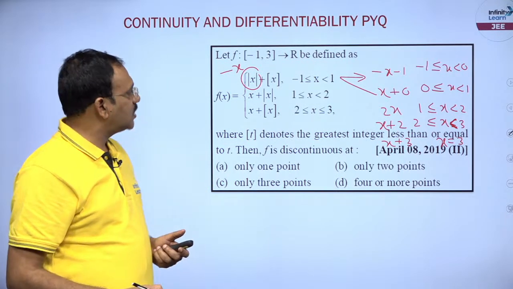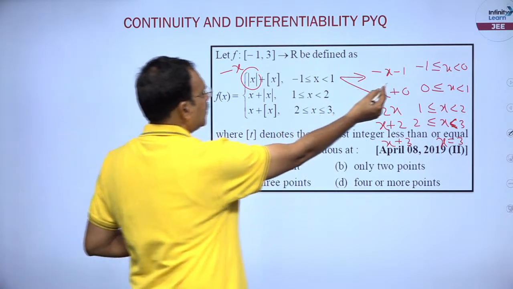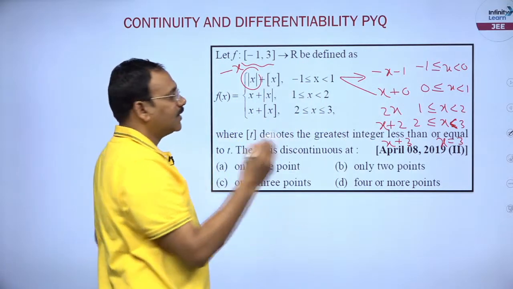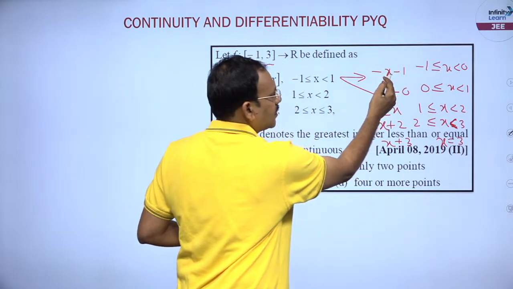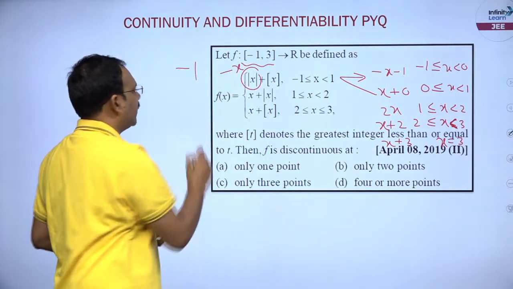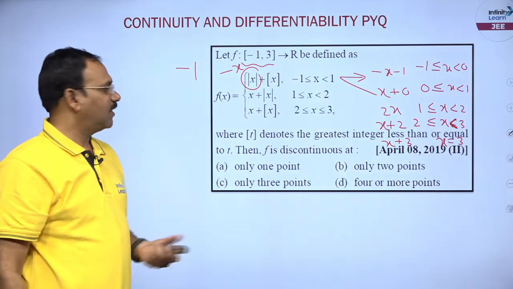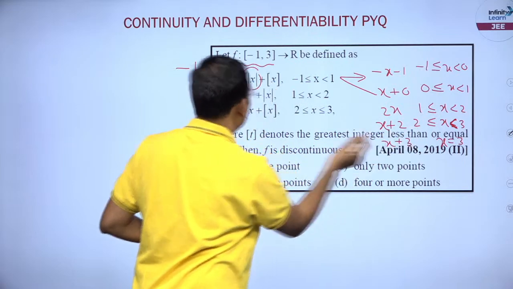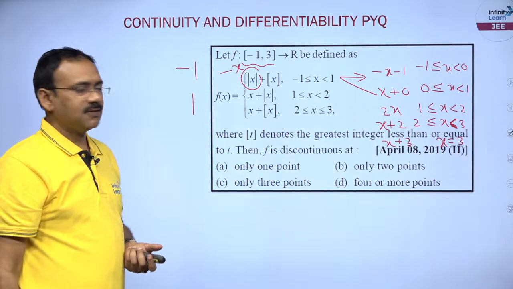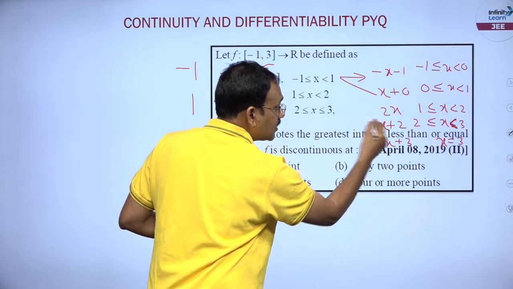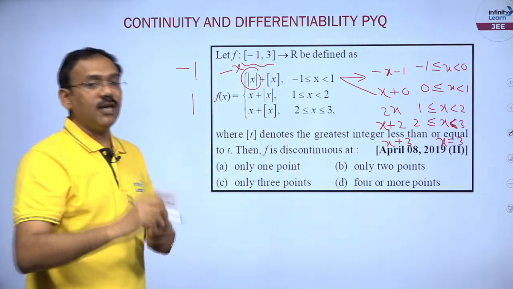Now you need to check at minus 1 connectivity, because it is defined at closed interval, be careful. At 0, left side limit minus 1, right side limit 0. So at minus 1 discontinuous. Now at 1, left side limit 1, right side limit 2. So at 1 discontinuous. Again at 2, left side limit 4, right side limit also 4, at 2 continuous, my dear